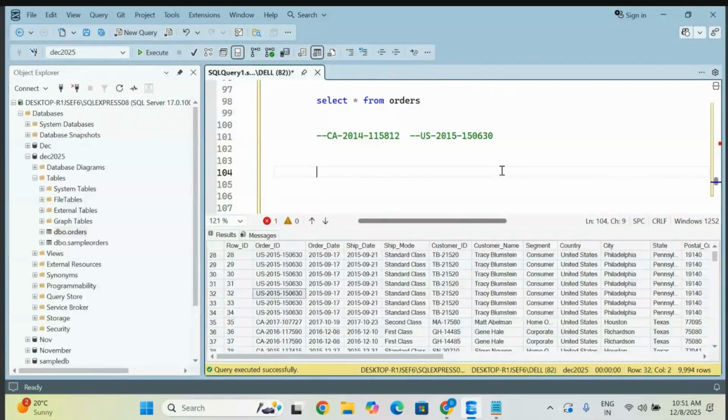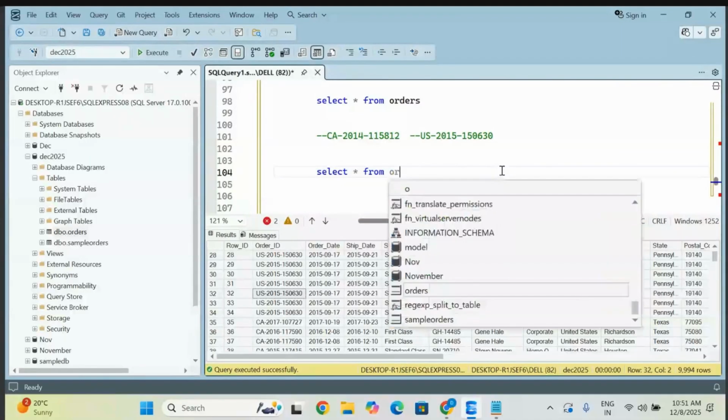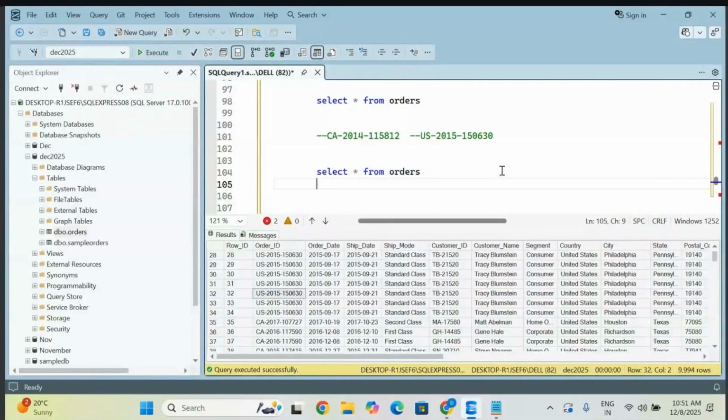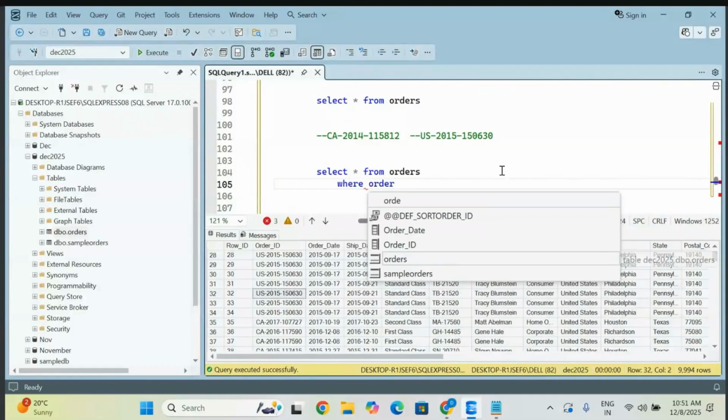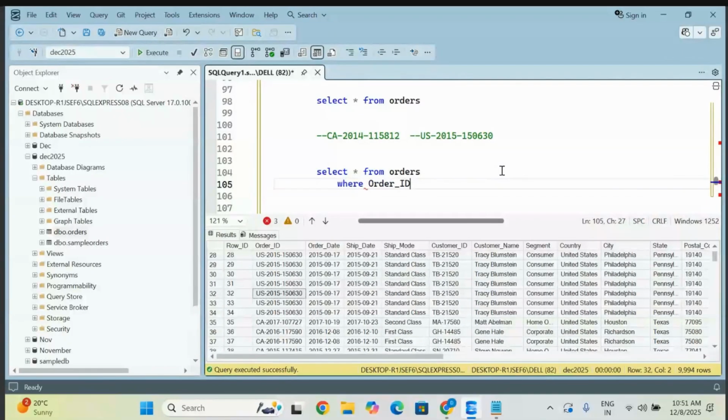So after he got selected, select star from your orders table. Fine. Now use the where condition, where order ID, that is the column, equal to, and copy the same value, otherwise you will get an error. I'm keeping them in quotes because this is a mixture of text and numbers. Let me check till here. You can observe whether it is available or not.